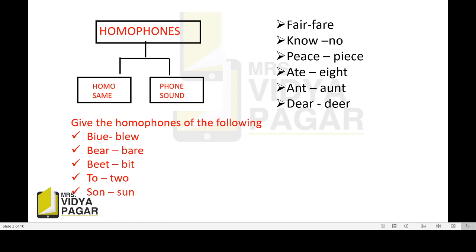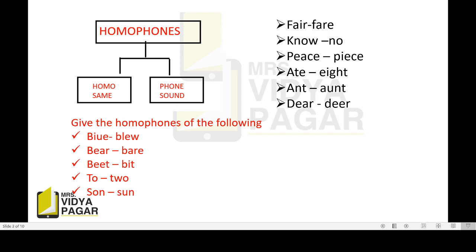Now look at the activity. Give the homophones of the following: blue, beer, beat, two, and sun.